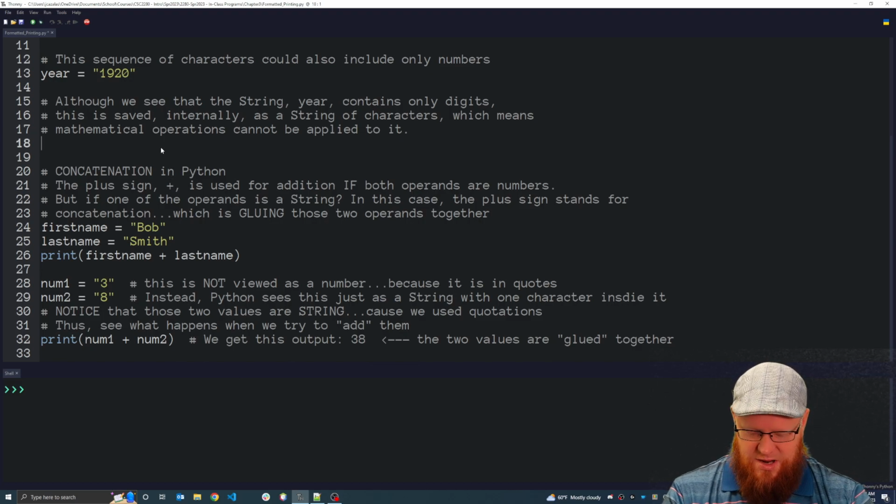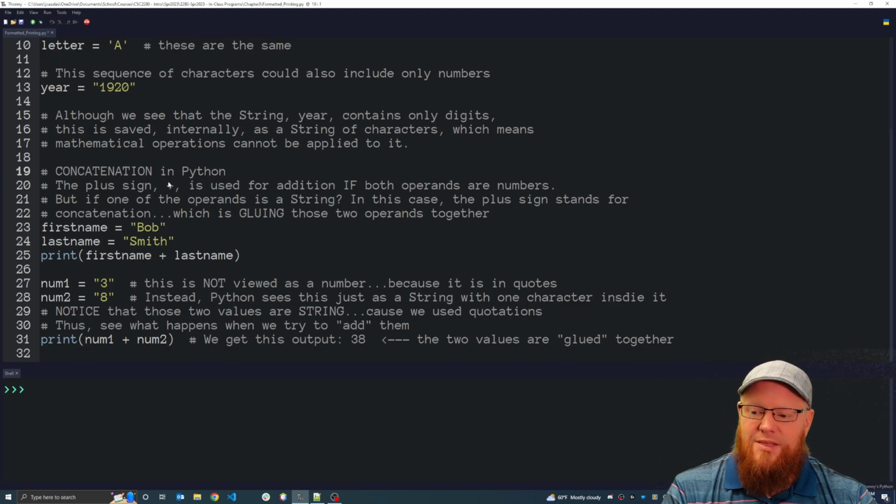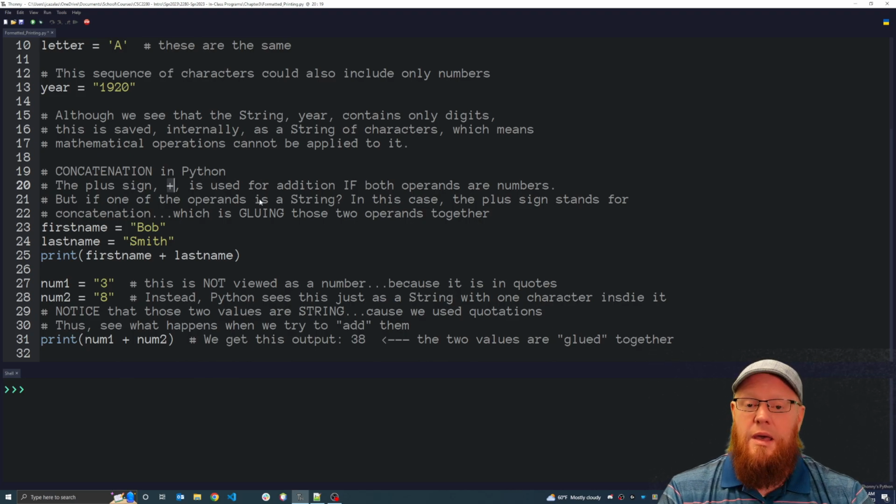As a reminder, what is an operand? If I say 2 plus 3, this is the operator. It is an addition operator. And then to the left and the right of that operator, we find a 2 and a 3. These are called the operands. The 2 is an operand. The 3 is an operand. So this plus sign is only going to be used for addition if both operands are numbers.